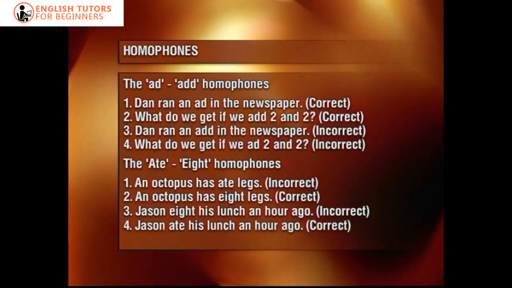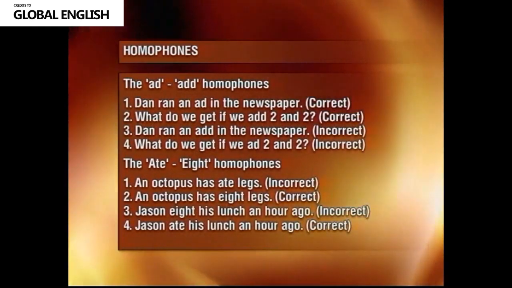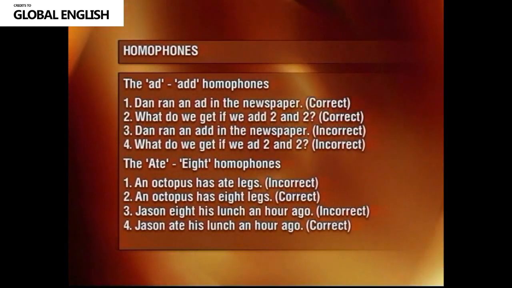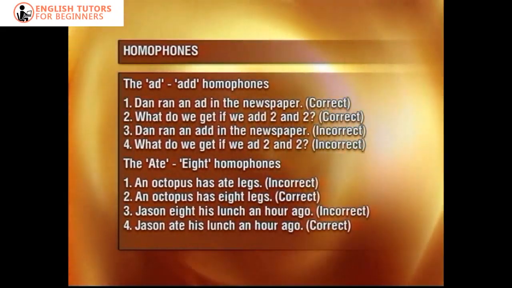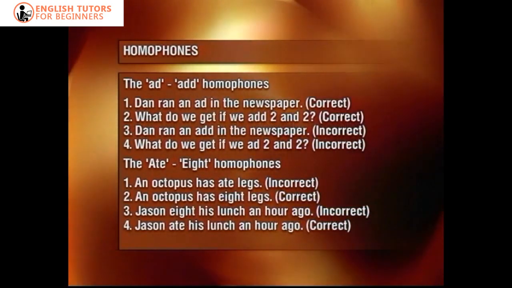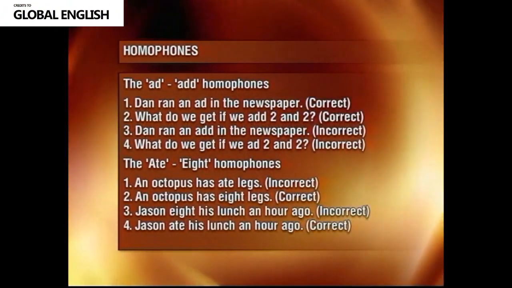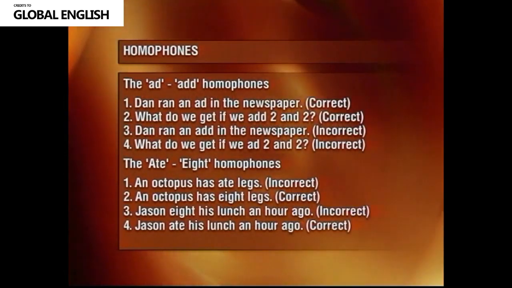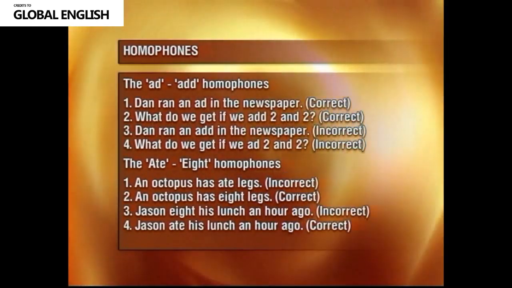The ate homophones. 1. An octopus has 8 legs. Incorrect. 2. An octopus has 8 legs. Correct. 3. Jason ate his lunch an hour ago. Incorrect. 4. Jason ate his lunch an hour ago. Correct.